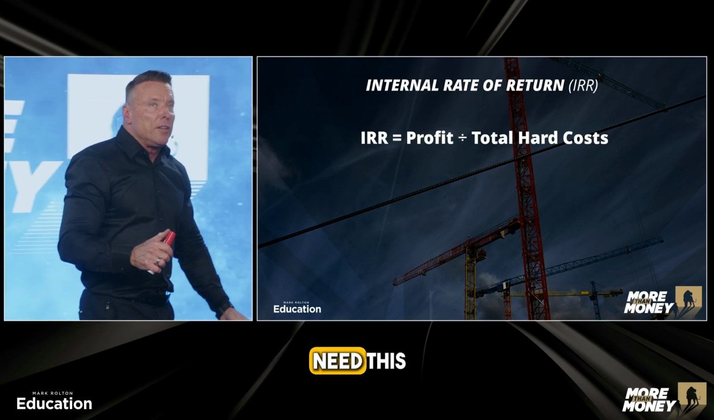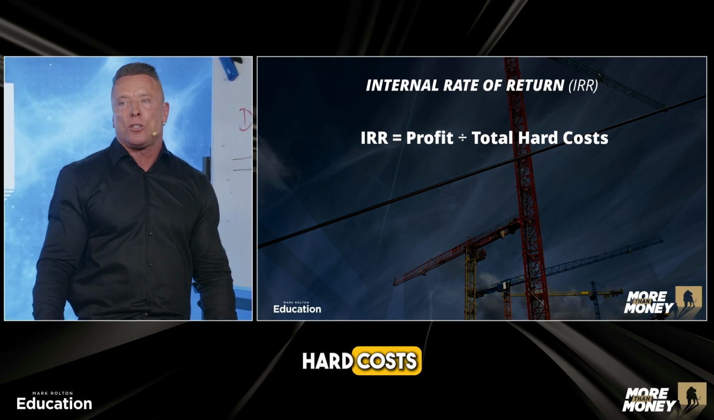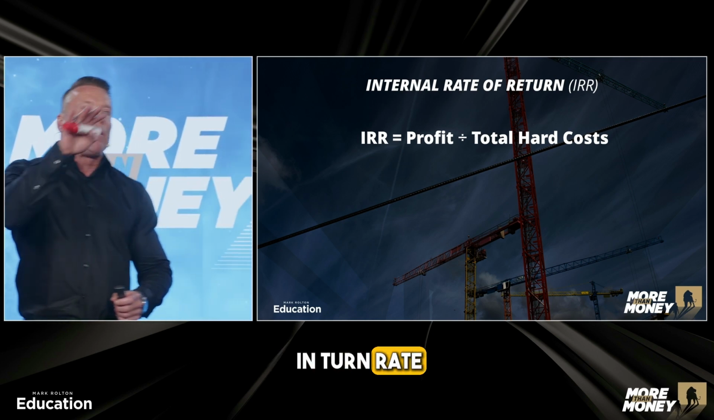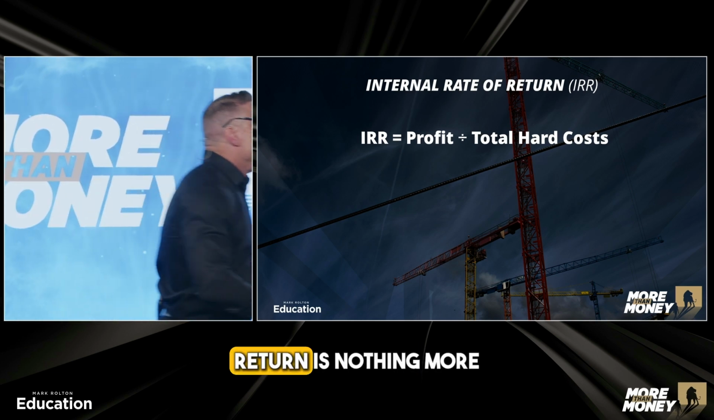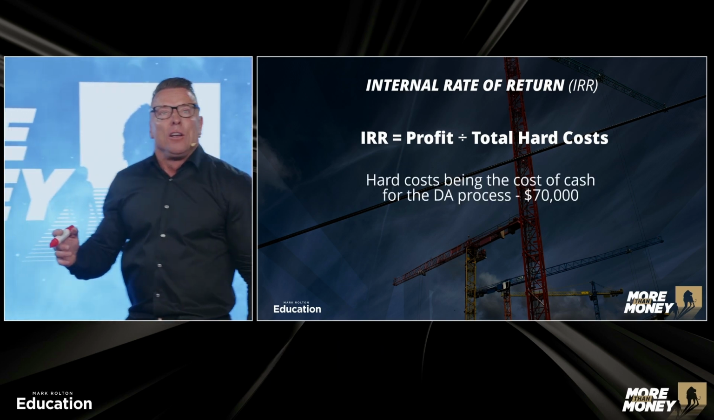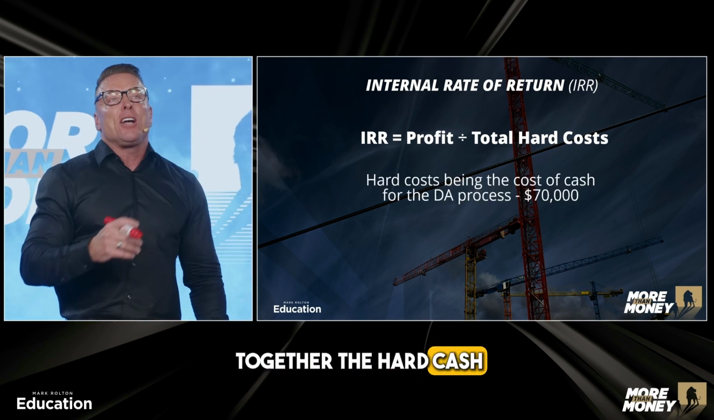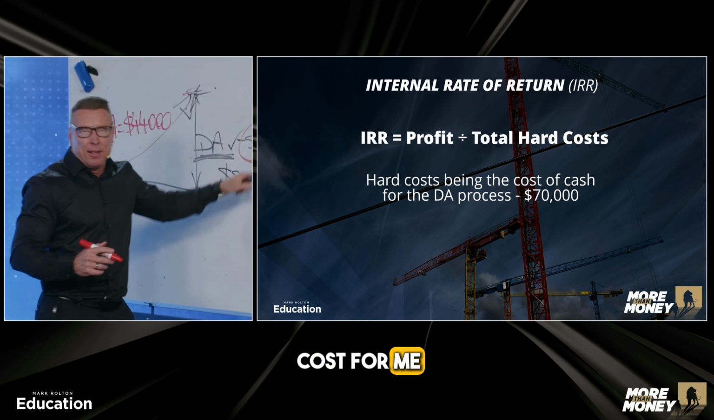Jot this down, you'll need this. An internal rate of return equals the profit divided by the total hard costs. So get this down. Internal rate of return, an IRR, was the profit divided by the total cost. An internal rate of return is nothing more than the hard cash versus the profit. So let's do this together. The hard cash was 70 grand. That was the DA cost for me.